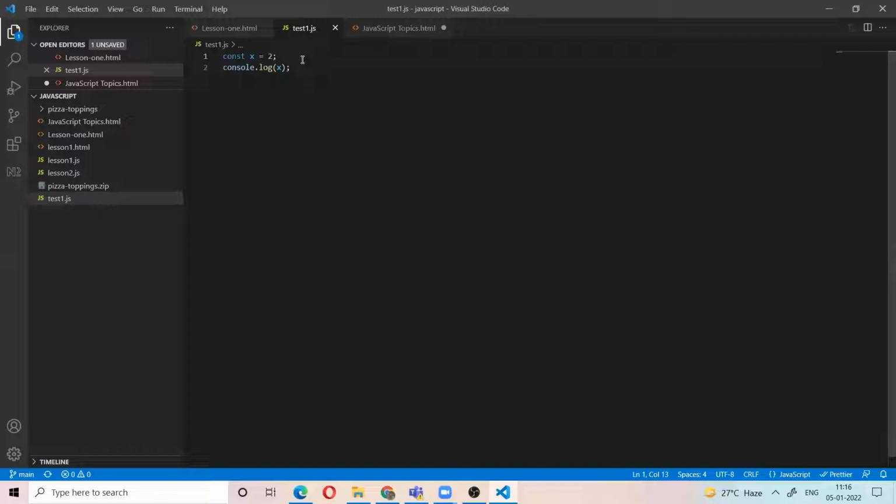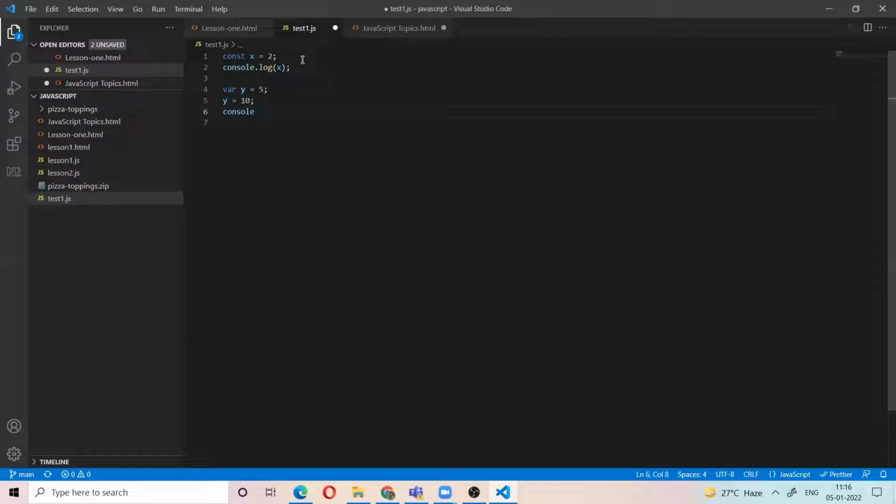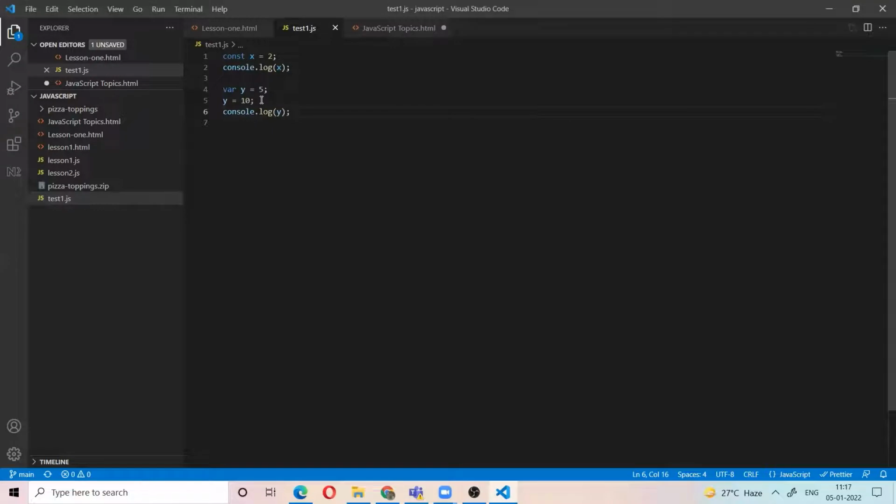But in the case of a variable, where y is equal to 5 and then y equal to 10, initially we assign the value 5, later change the value to 10. Tell us what is the value of y. Let's see. The value of y is 10. That means you can reassign the value to a variable.